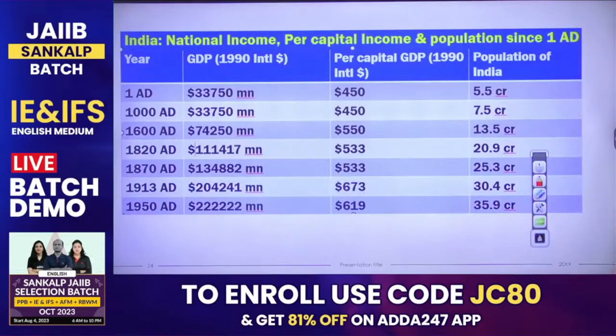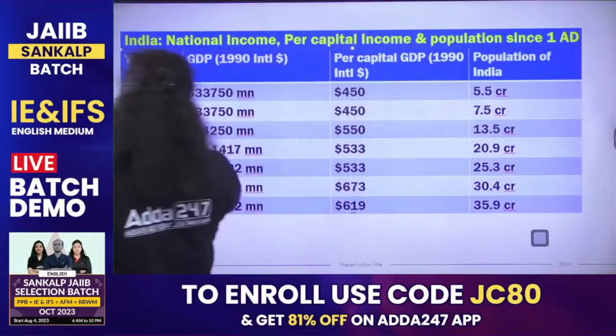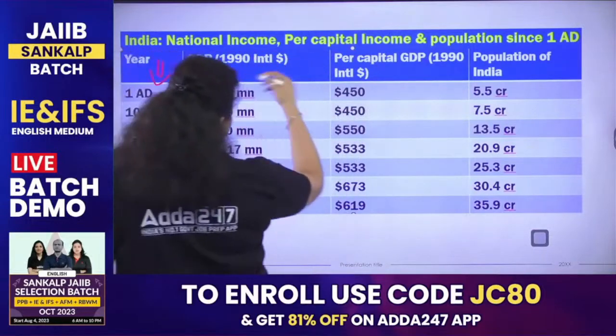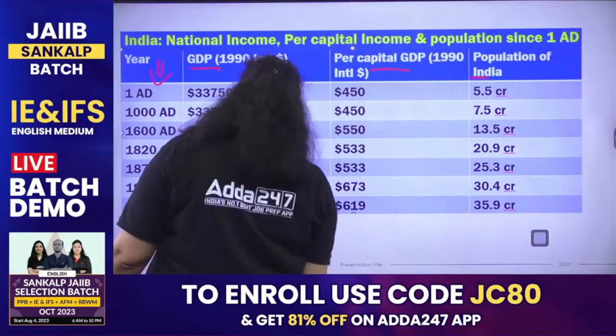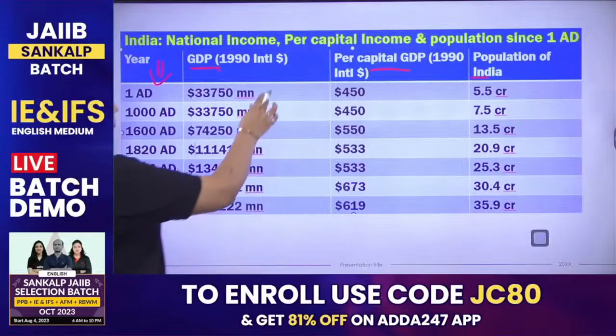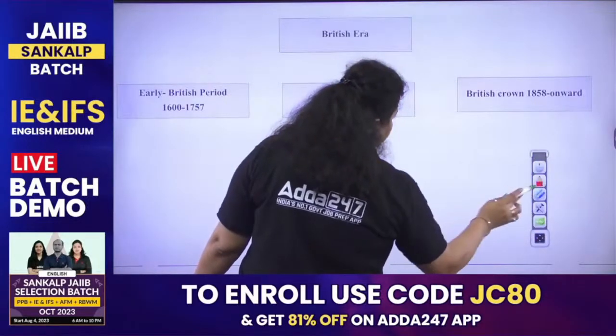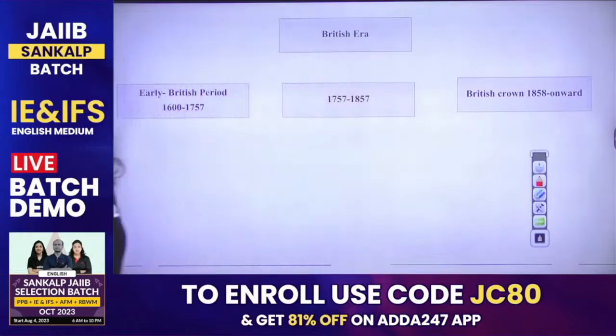And this is the data which gives you the justification that India was the poorest country in terms of per capita income. So we have the duration years, the GDP, per capita GDP and population in India, from 180 to 1950 AD. This is the data of India that we have seen, but none of it you have to memorize. This data has been given, but it's not important.